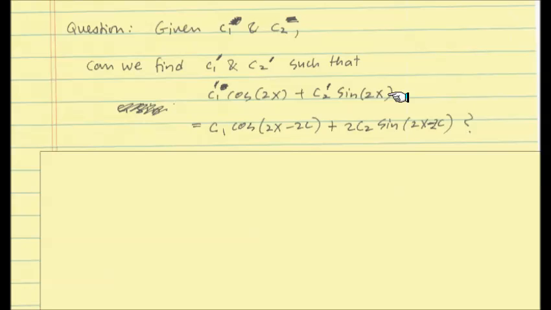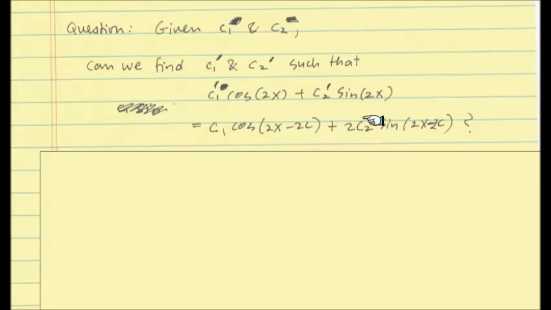So what we have to show is that given anything, we choose an arbitrary C1 and C2, and some center position C, and we write down these trigonometric functions. Can this actually be written like this, such that it becomes a general form of a general solution, not this one? So look at this one here, arbitrary, given C1 and C2. Here's a general solution, our theory says. But can that be replaced by this form so that we can just use this one as a general solution?